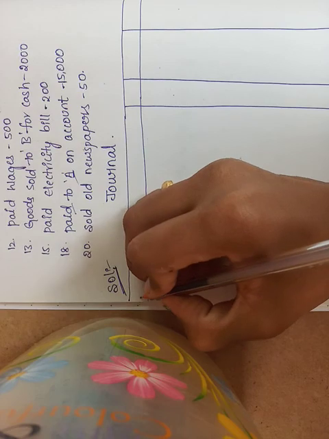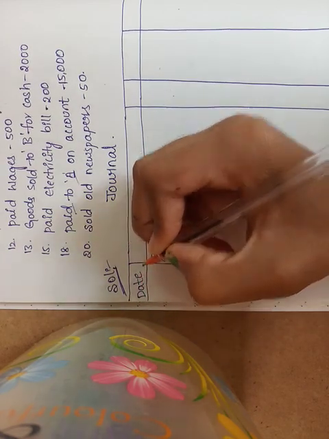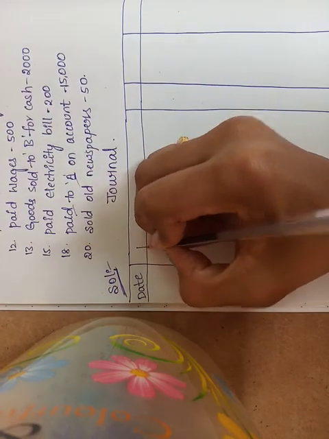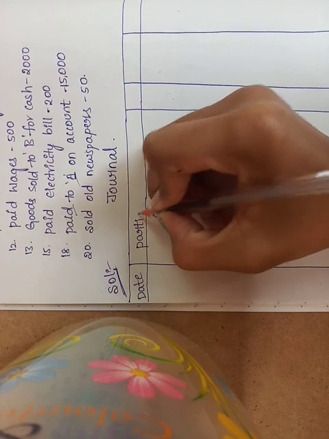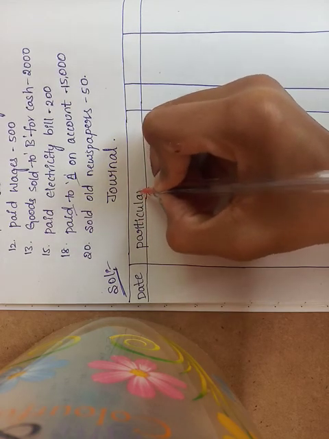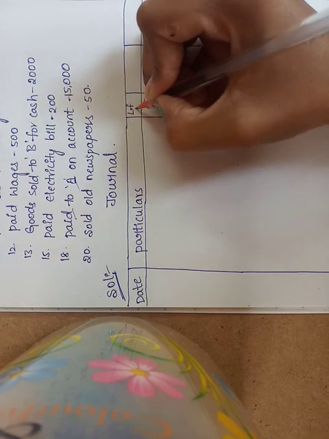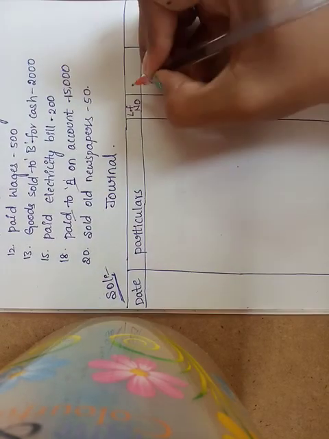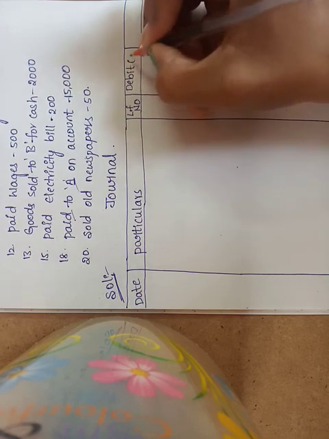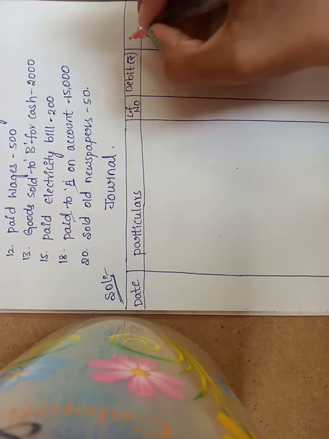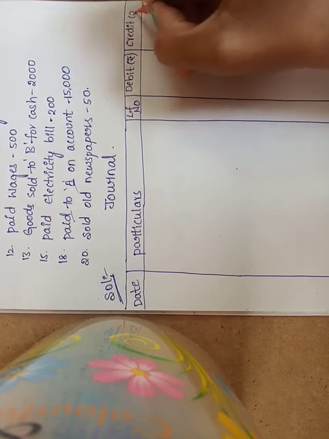First column is date, then particulars, LF number, debit amount, credit amount.